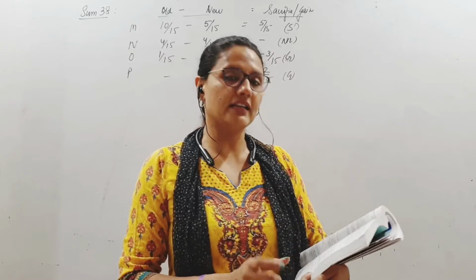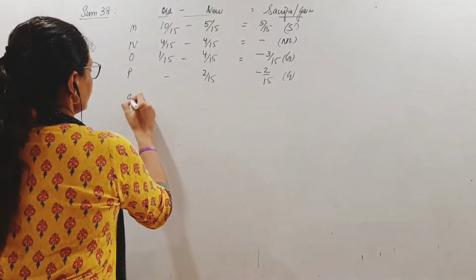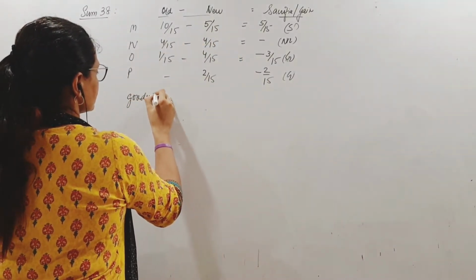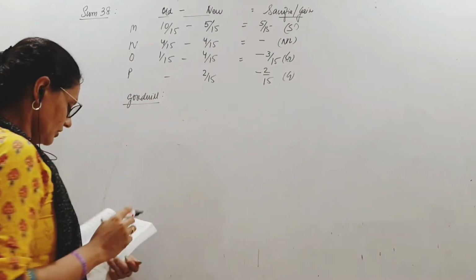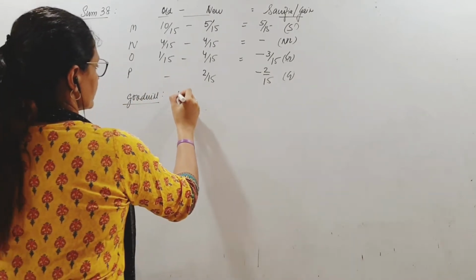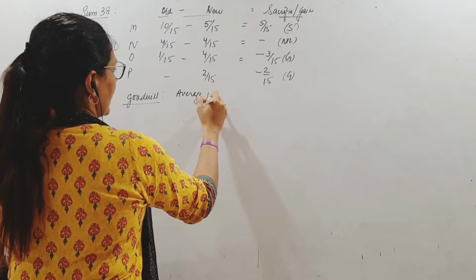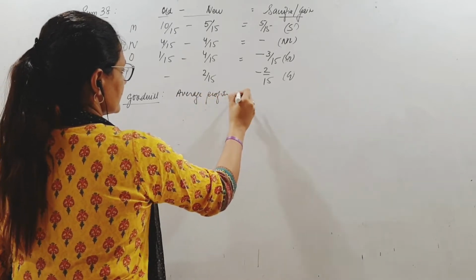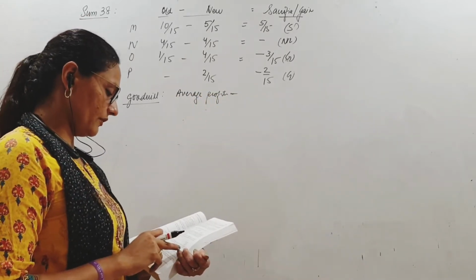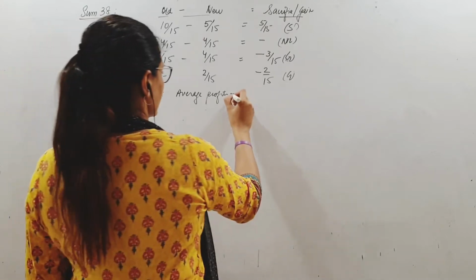Now let us find out quickly the value of goodwill. Let us find out average profit first. Average profit is the total of these 3 years' profit divided by 3.